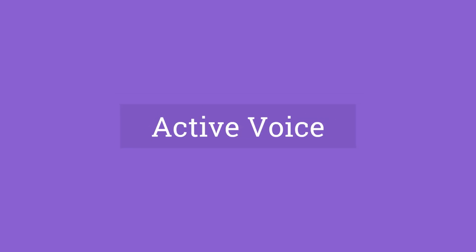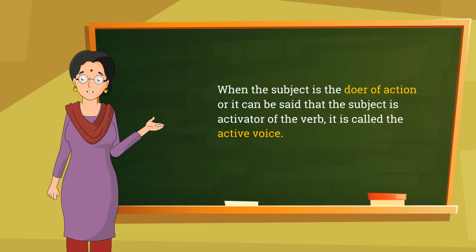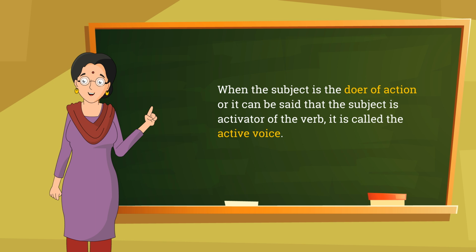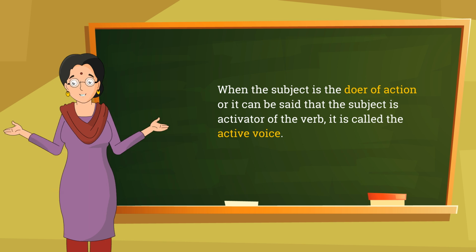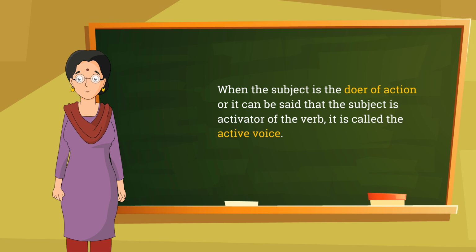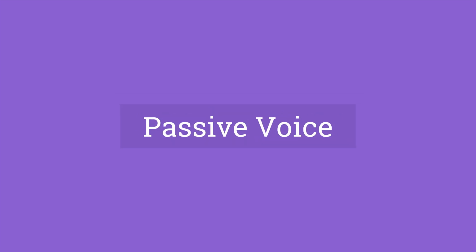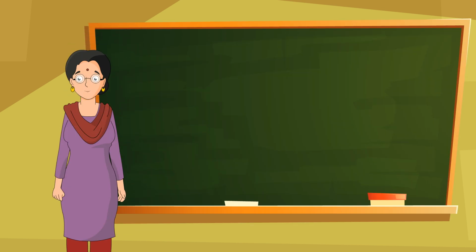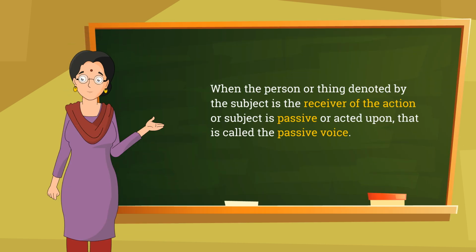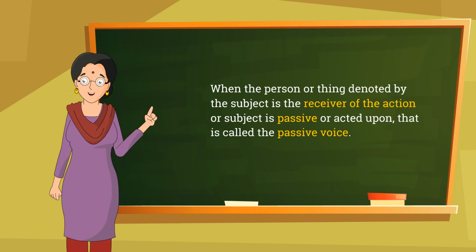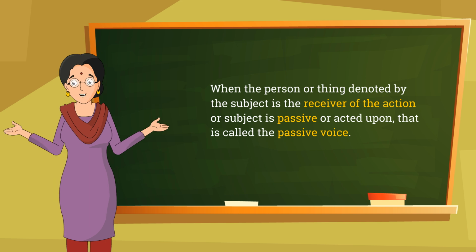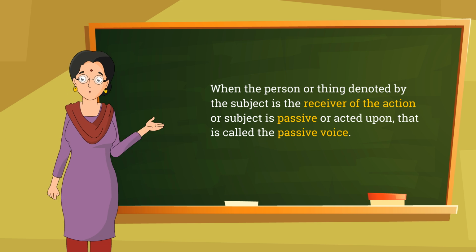Active voice. When the subject is the doer of the action, or it can be said that the subject is the activator of the verb, it is called the active voice. Passive voice. When the person or thing denoted by the subject is the receiver of the action, or the subject is passive or acted upon, that is called the passive voice.